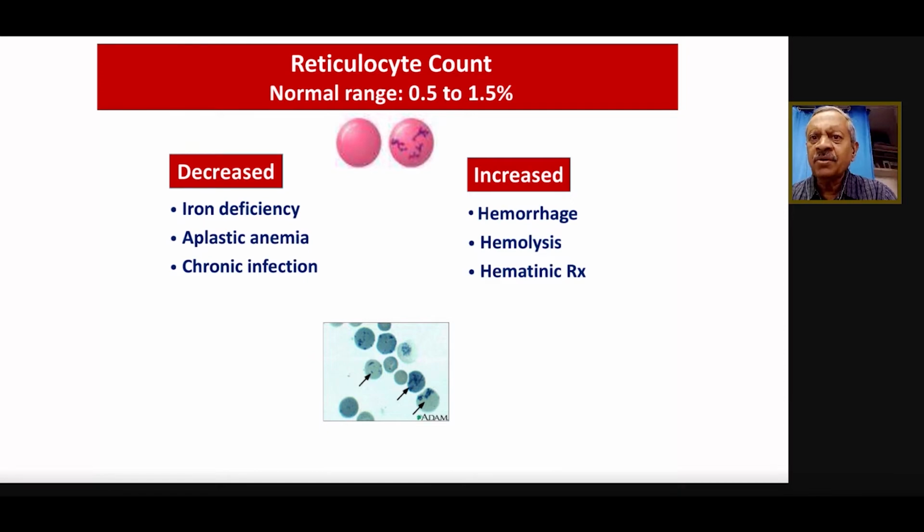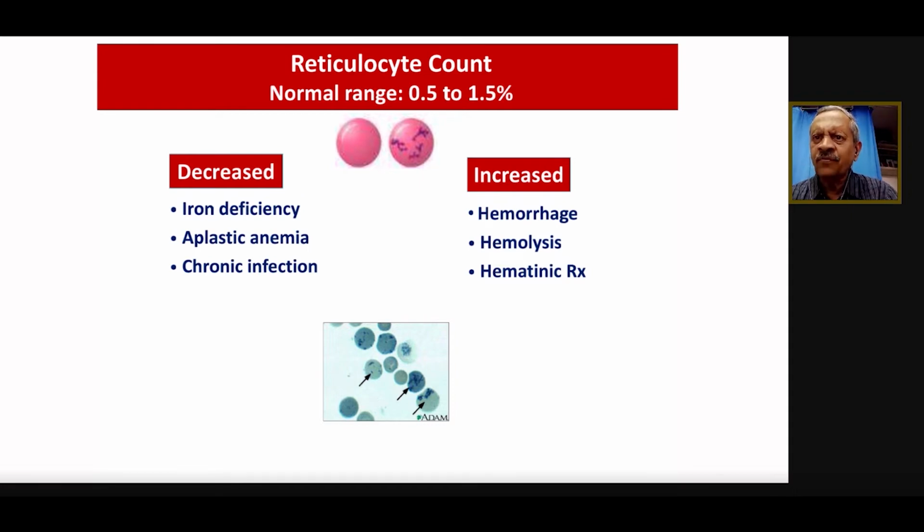Very important. Whenever the reticulocyte count is reduced in a patient with anemia, either it is a substrate deficiency or chronic disease, or bone marrow failure. Whenever there is an increase in the reticulocyte count, it's either hemorrhage, hemolysis, or the patient has been receiving hematinics, and that's why the deficient bone marrow is now getting the substrate and it's producing more RBCs and reticulocytes, right?